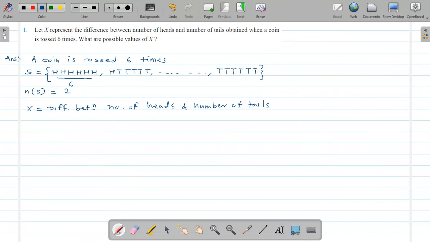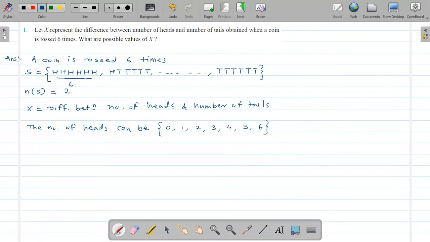So what will you write? Here, what are the possible numbers of heads for every element? Some elements contain 0 heads, only 1 head, 2 heads, 3 heads, 4 heads, 5 heads or 6 heads.